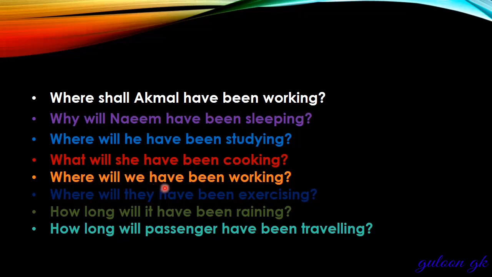Where will we have been working? Where will they have been exercising? How long will it have been raining? How long will the passenger have been traveling? You can also use for and since with all these sentences, but these sentences are without since and for.